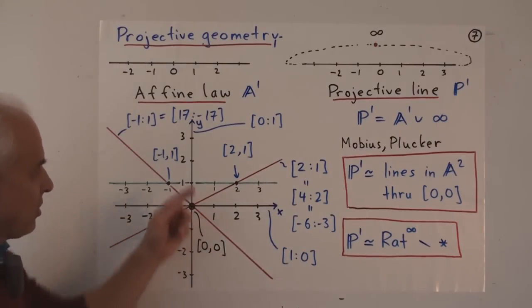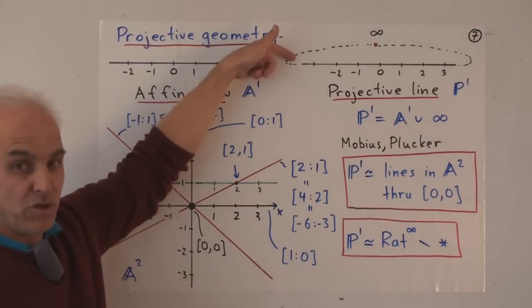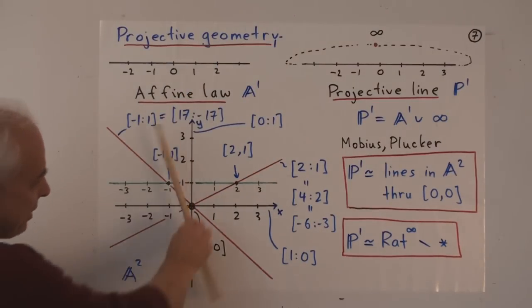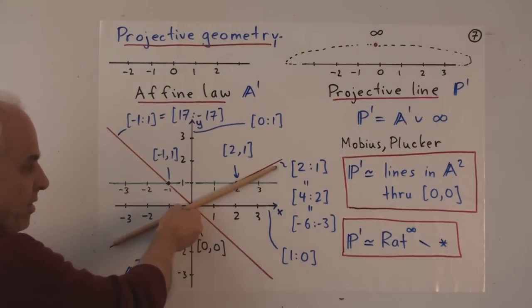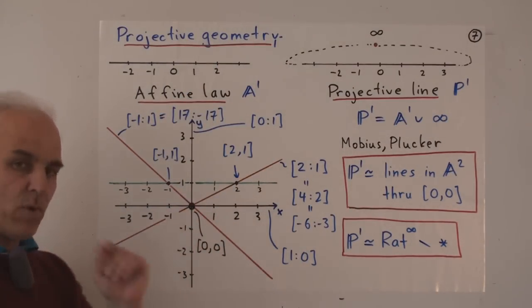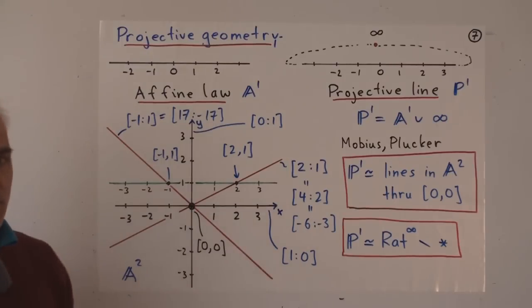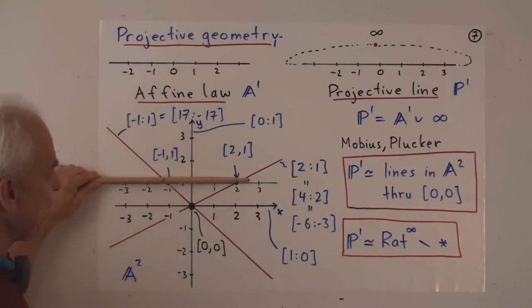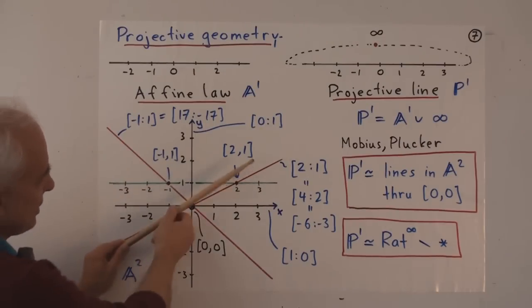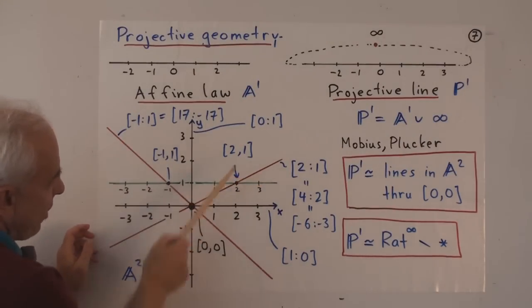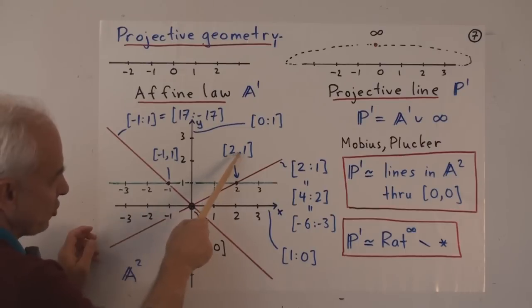How does that link with this picture? Well, you take a line through the origin, let's say this one here, and you see where it meets this particular line, which I sometimes call the viewing line. It's the line where y equals 1. So you can see this line here meets the line y equals 1 at this point here, which is the point (2, 1).